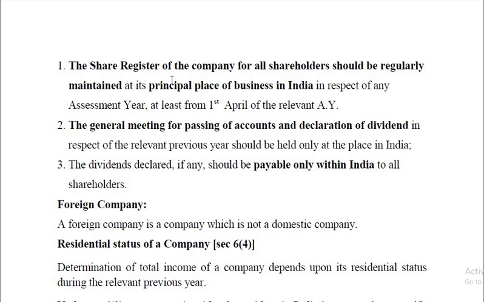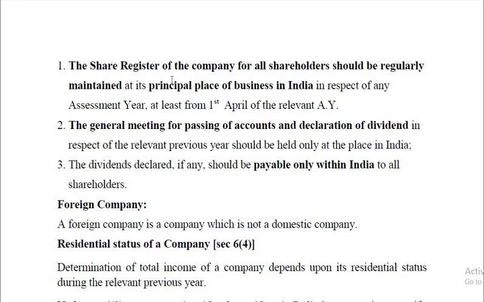Now, in the case of the general meeting, what I mean is the general meeting for passing of accounts. Accounts must be approved by the shareholders, and the decision regarding declaration of dividend also should be passed in the general meeting in respect of the relevant previous year, and that should be held at a place in India, only at a place in India. So it should be held in India.